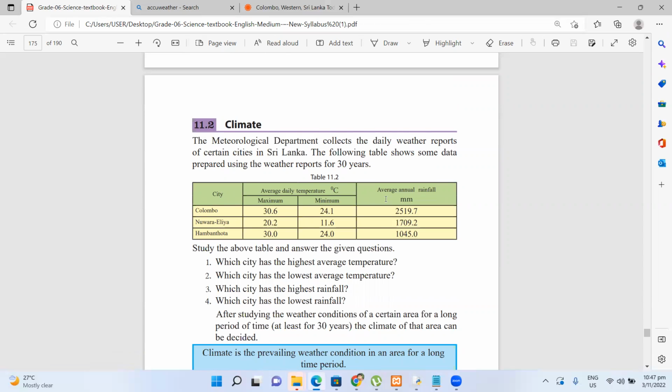If you take the weather reports cumulatively over a very long time, right? Here, this report shows the weather for 30 years. You can see the minimum temperature, the maximum temperature, and the average rainfall per year over a long period. That is called climate.